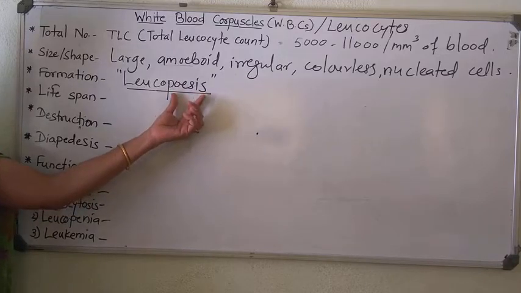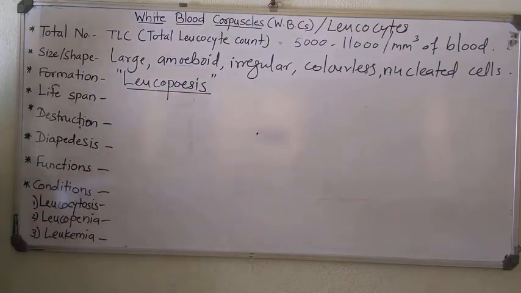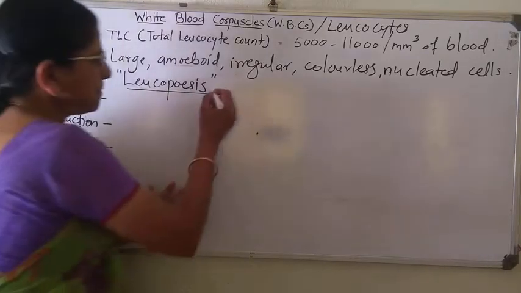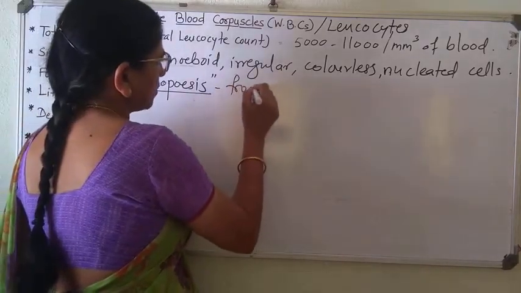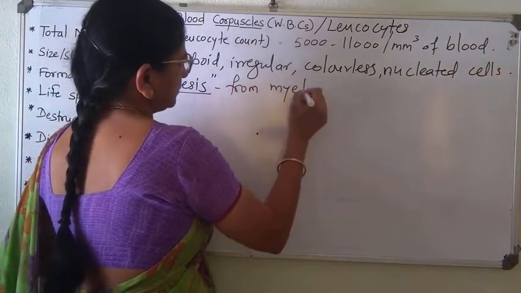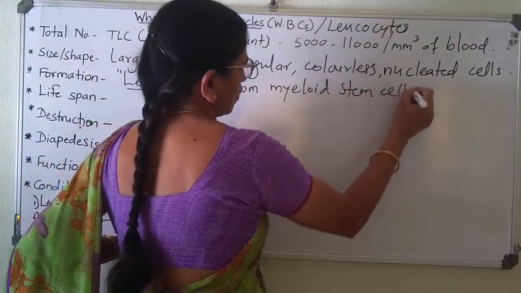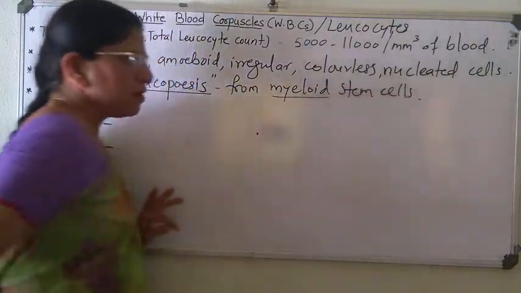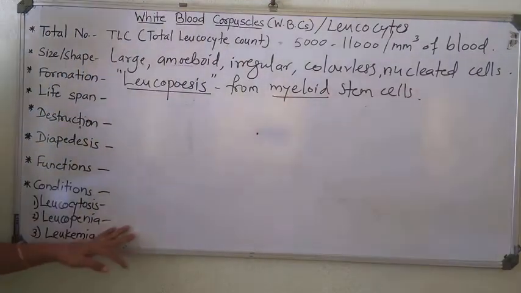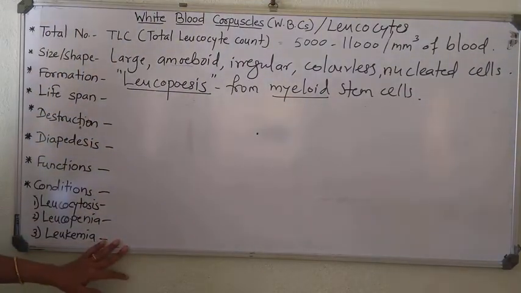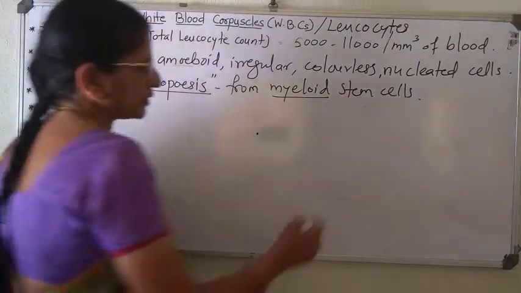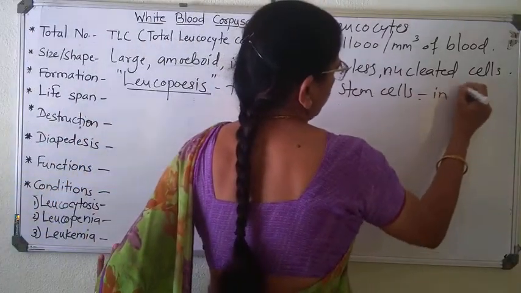This generation or leukopoiesis occurs from myeloid stem cells and generally in bone marrow.